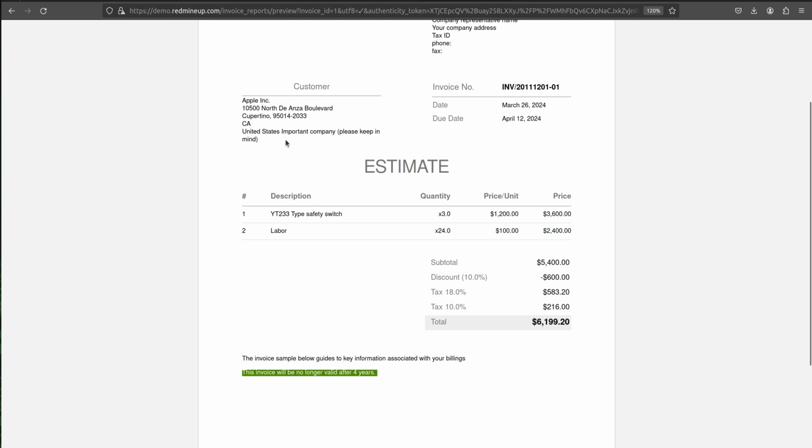However, it is not well formatted here, but it could be done afterward. For this example, the important thing was that we have successfully printed the contact custom field into the contacts section here. That is, in our case, important company, please keep in mind, it is successfully printed. And the invoice custom field, this invoice will be no longer valid after 4 years. So this is also printed successfully on our template.